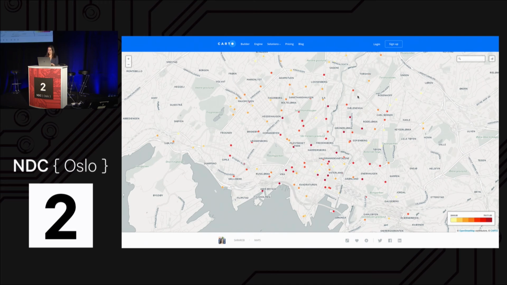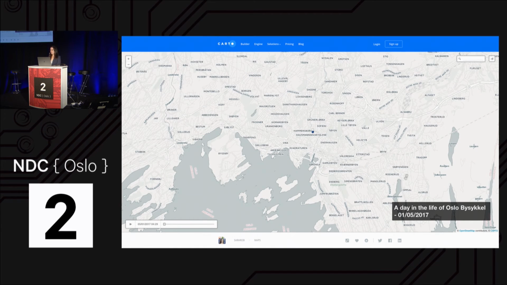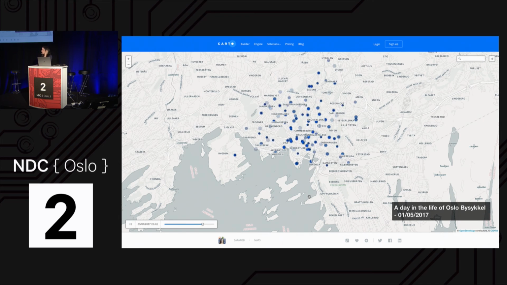And then one thing I did was I created an animation. So I looked at one day of Oslo Bicycle on May 1st, last month, all the trips that were taken in one day. And the time here I think is a little bit off because it's in UTC, but in a day, these are all trips happening, and you can tell what the rush hour times are. We can see more and more trips happening throughout the day. People slowly making their way to the outskirts. So I encourage you all to check out the Oslo Bicycle data and create your own visualizations, see what you can do with it, and definitely let me know if you create anything interesting. I would love to see it.